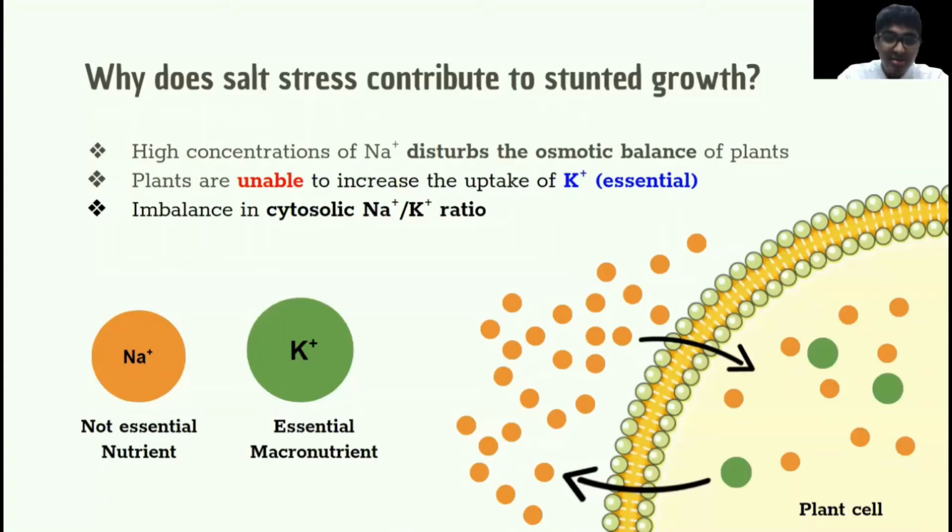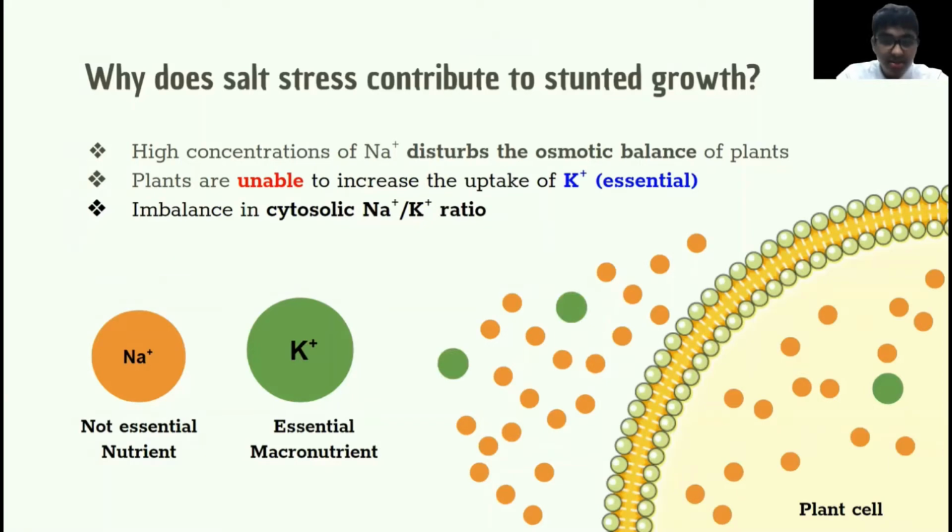Why does salt stress lead to stunted growth? In saline soils, high concentrations of Na+ cause plants to be unable to maintain osmotic homeostasis in their tissues. One consequence of this is water loss. Another major consequence of interest is the displacement of K+ from plant tissues due to high Na+ concentrations. This reduces the concentration of K+ in plant cells, which is bad for the plant because K+ is a macronutrient that is essential for growth, while Na+ is not necessary for plant growth. We see that the Na+ to K+ ratio of the cytosol increases in saline soils.